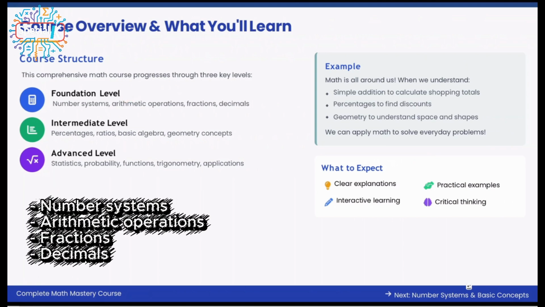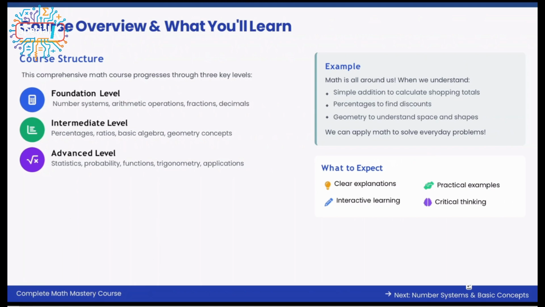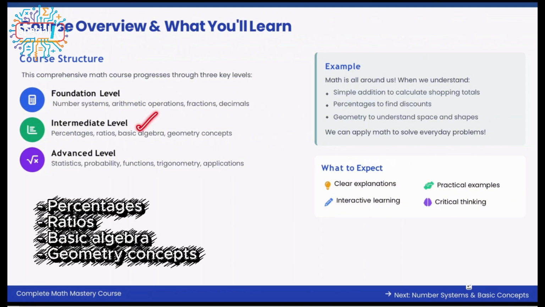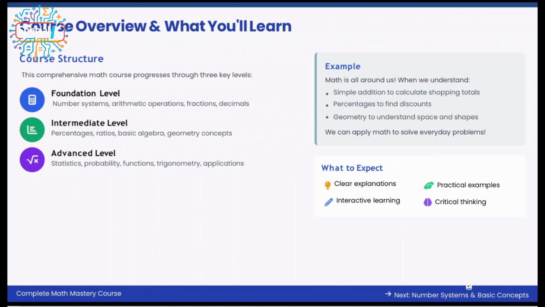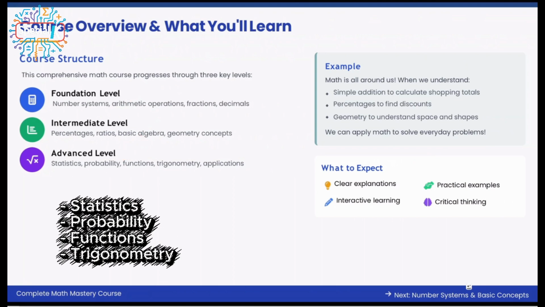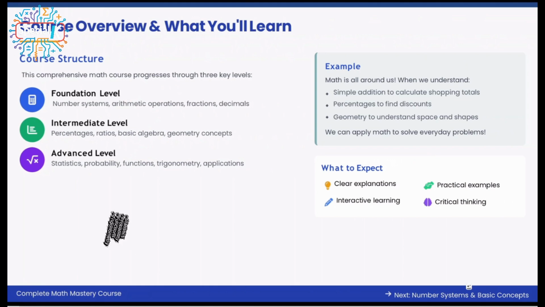So first of all, we have to cover what the number systems are, what arithmetic is, what the operations are, fractions, and decimals. After that, we are going to talk about the intermediate level, which covers percentages, ratios, basic algebra, geometry concepts, and so on. And at the end, we are going to talk about the more advanced level, which is statistics, probability, functions, trigonometry, and all of the applications itself. This is the kind of expectation that we have from this course.